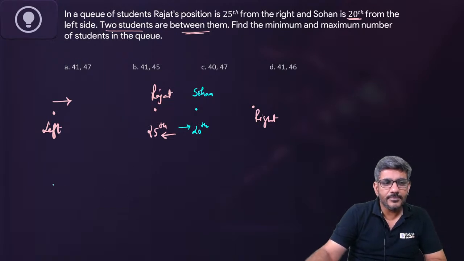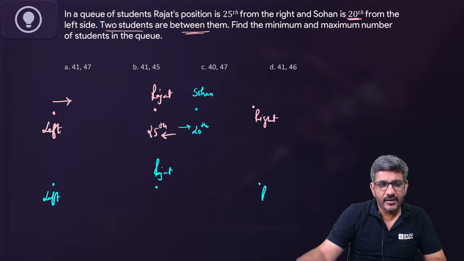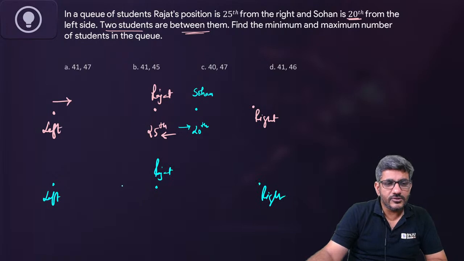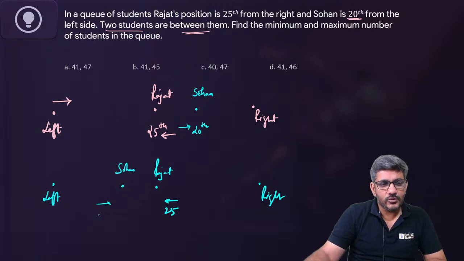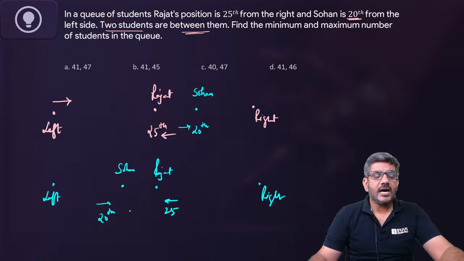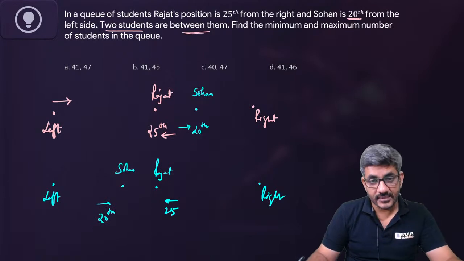This is the left end, Rajat is here, this is the right end. So this guy is 25th from the right and this guy is 20th from the left. These are the two possibilities that can exist.